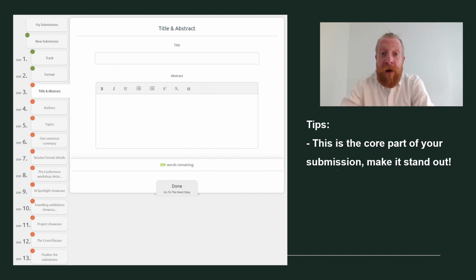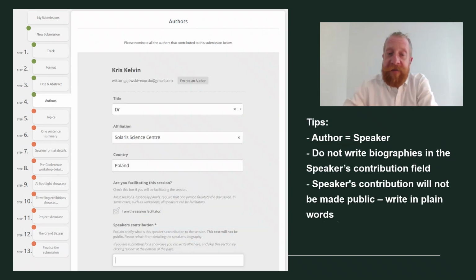Here, you need to write a title and abstract of your session proposal. This is the core of your proposal. And if your session is accepted, this will be published in the program. This is one of the key fields that will be reviewed. Make it concrete and convincing. The next step is also important.